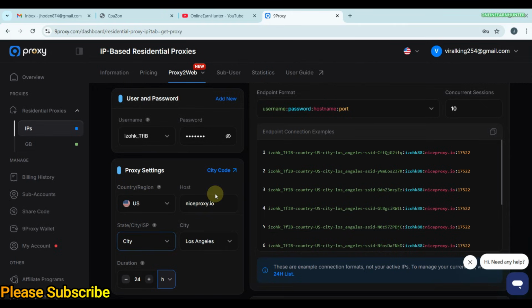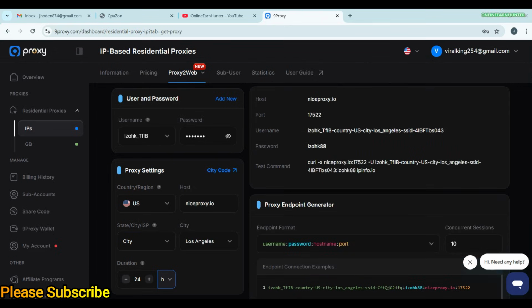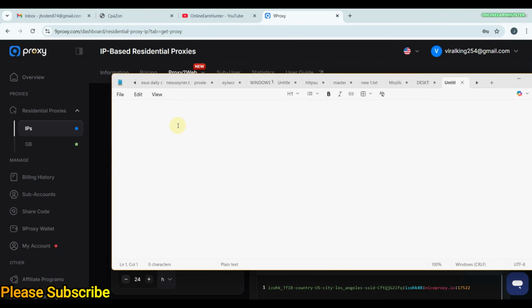Now, without wasting time, I want us to connect this particular IP using an anti-detect browser. So you can see here you have the username, password. I have this string here, which has the host or IP, port, username, and password. I want to paste it here so that I can edit it well. So this is the host, then this is the port.